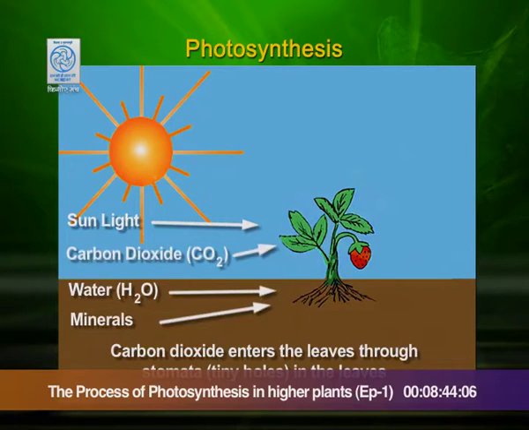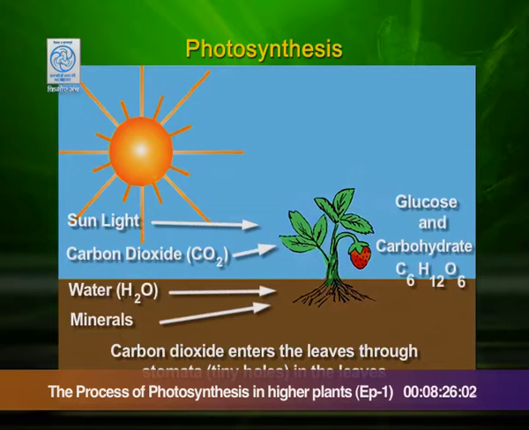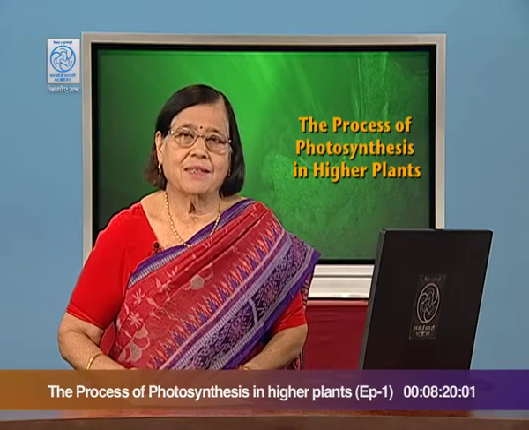Carbon dioxide is absorbed from the atmosphere, and when these two items are available, that is H2O water and CO2 carbon dioxide, in the presence of sunlight, they are converted to glucose or carbohydrate, C6H12O6, plus oxygen, O2.